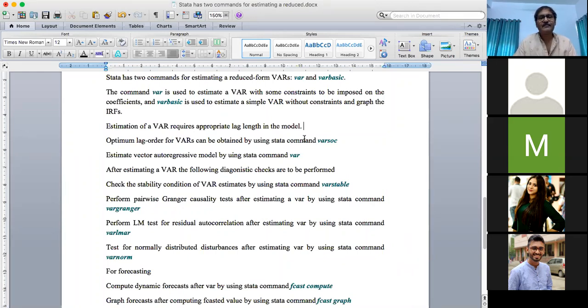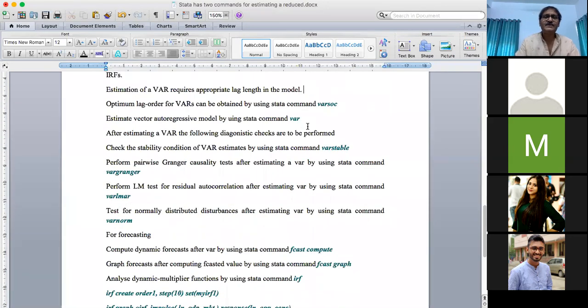So in that case, you have to look into the basic behavior of the consumption expenditure series and the GDP series to find out the number of lags to be incorporated into the model. To find out the proper lag length, we have to use some criterion, an information criterion such as AIC or SBIC.